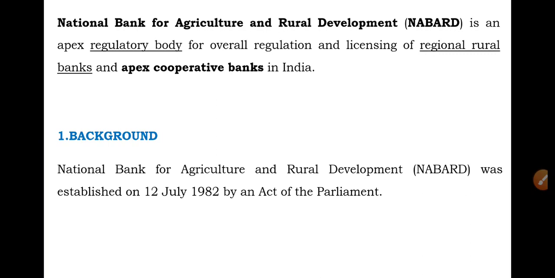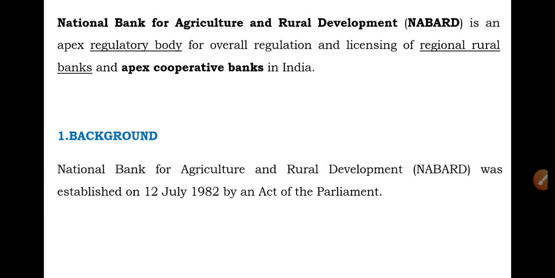The authorized share capital of NABARD is rupees 30,000 crores.